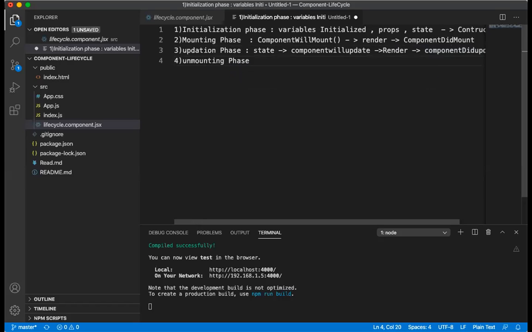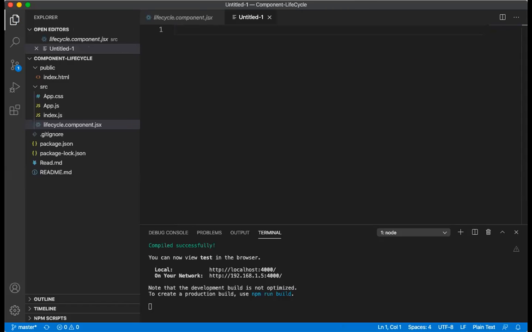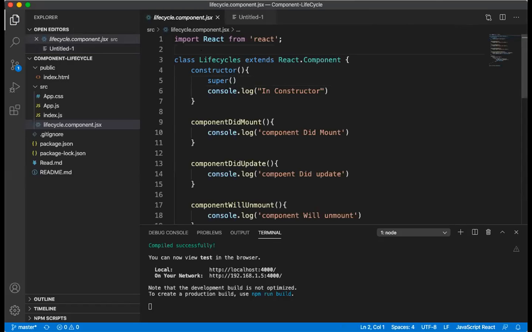There is a method known as component will unmount, which will unmount the component from your application. So these four are the main phases of your React life cycle.